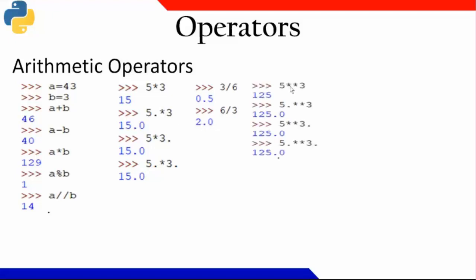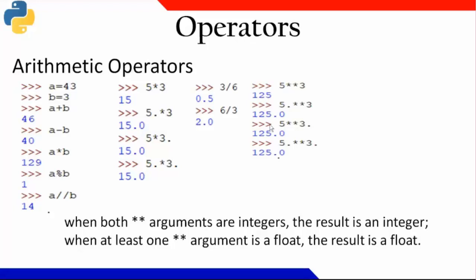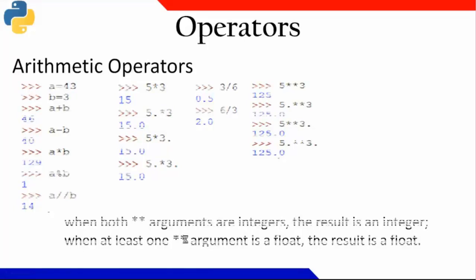Similarly, you can see here exponential 5 to the power 3, 125. Now either the first operand is a floating point or second operand is a floating point, or both of them are floating point. In all the three cases, the result will become a floating point value. Okay. So this is what I have already written all those things. Okay. Now